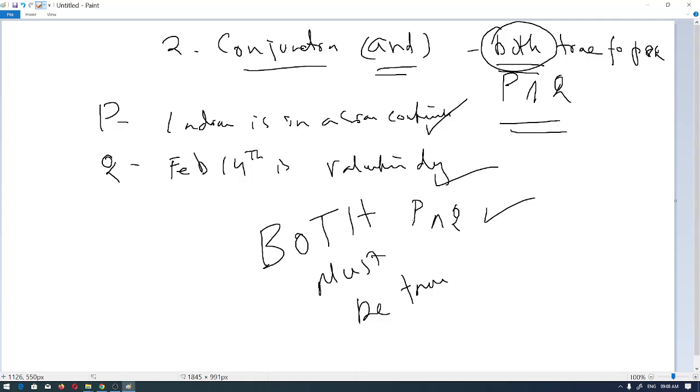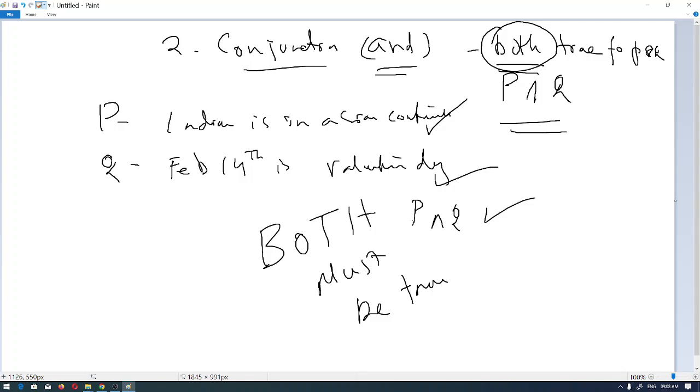And Q is a statement: sine square A is equal to 1 minus cos square A, right?